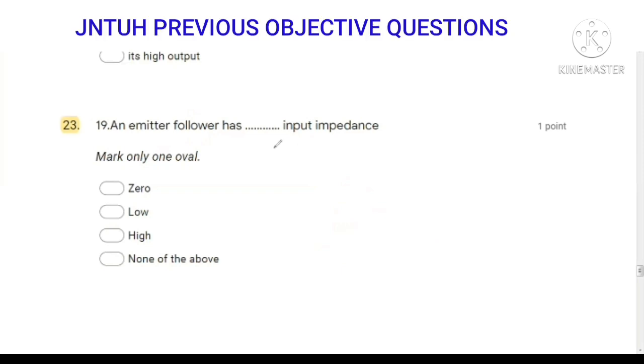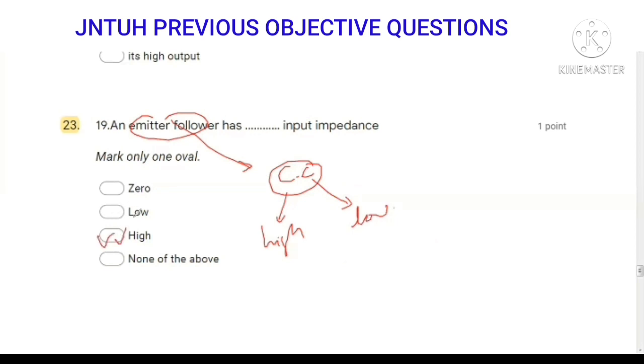Next question, an emitter follower has dash input impedance. The emitter follower is also known as the common collector amplifier, and it has high input impedance and low output impedance. So the answer is high. An emitter follower has high input impedance.